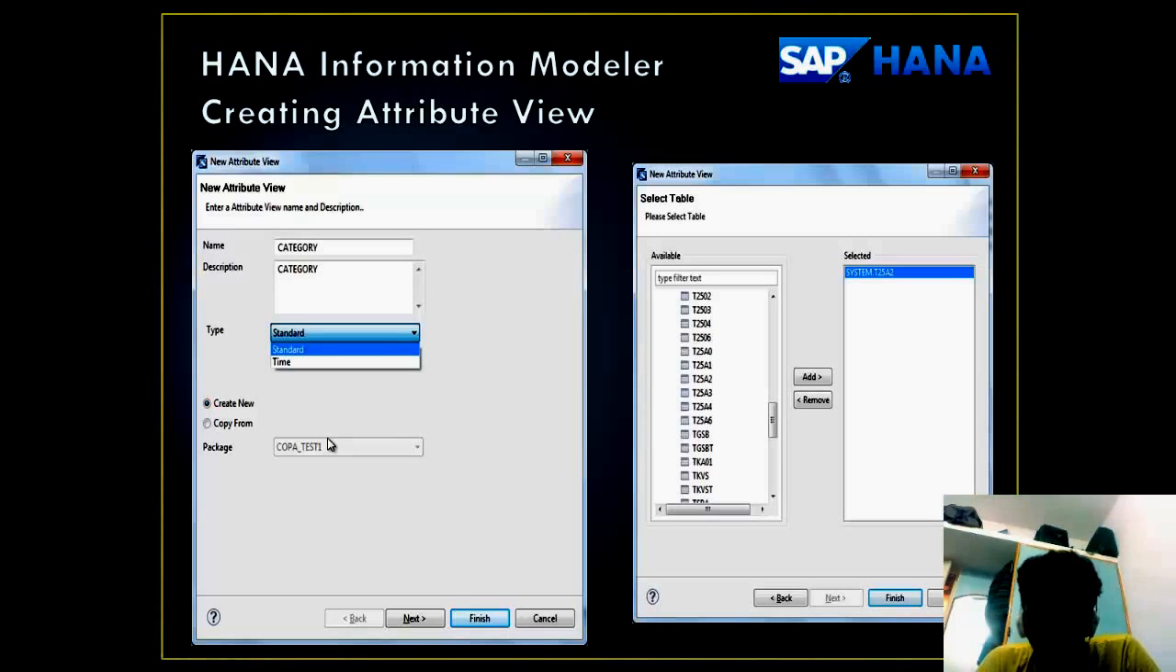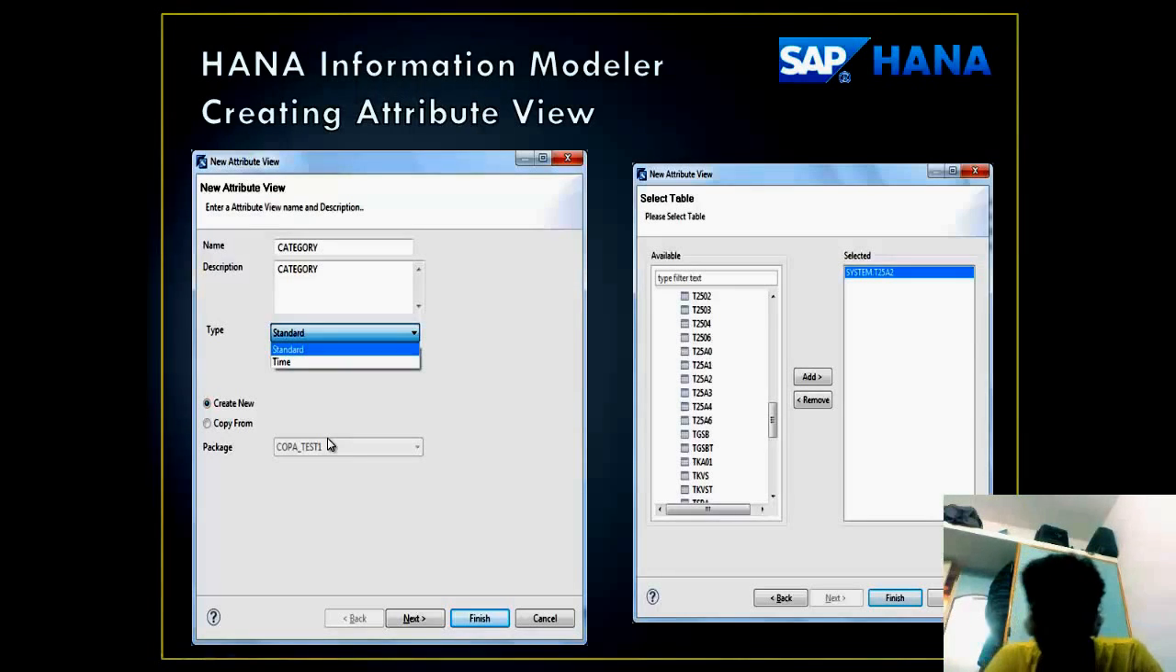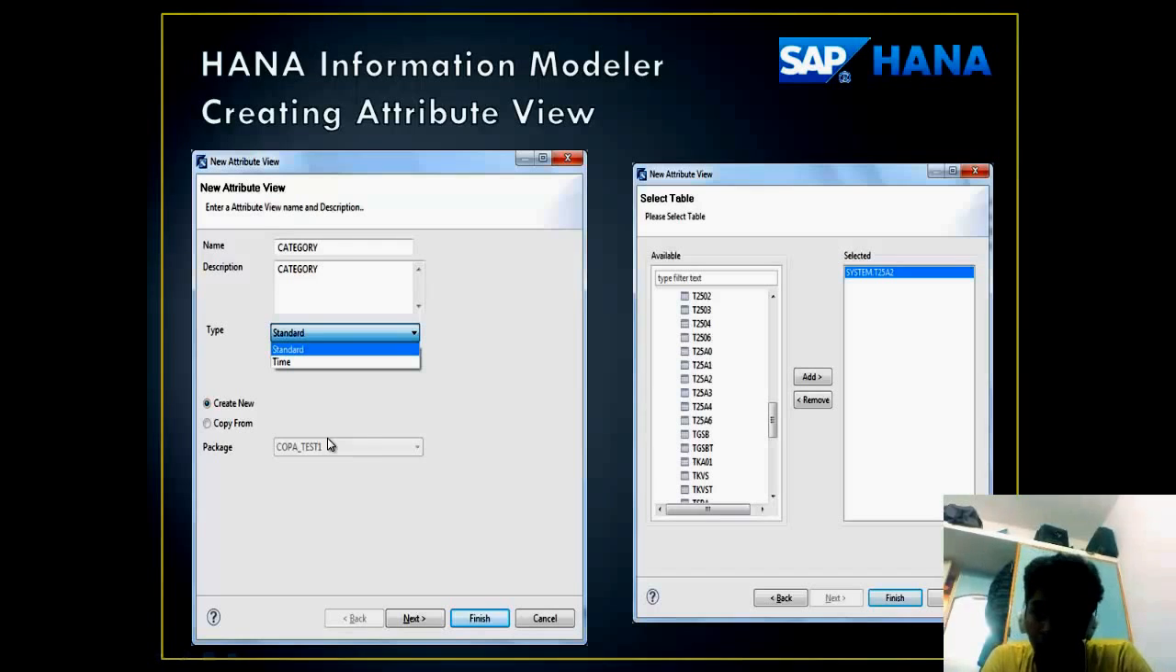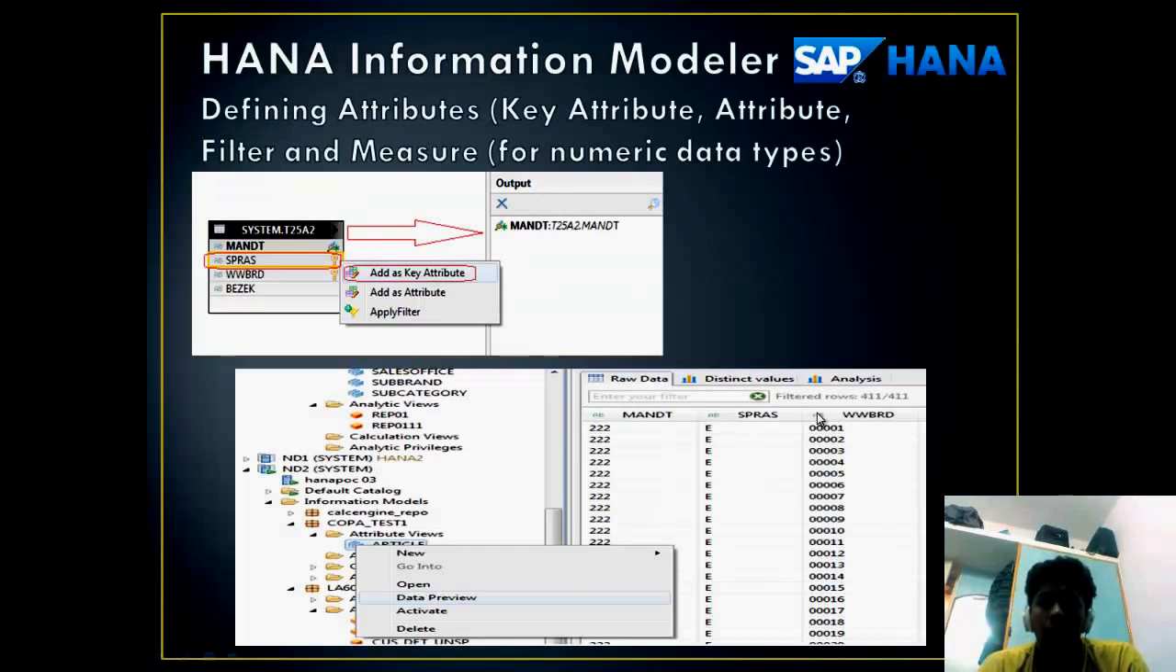The attributes belong to a particular table. After creating a new attribute, it can be assigned to a particular table, and tables can be added or removed. The attribute can also be given as a key attribute, which means that the value for that attribute is necessary to be given. Also, the attribute views can be previewed using the data preview option in the menu. The raw data will then be displayed relative to the key figures or key attributes.